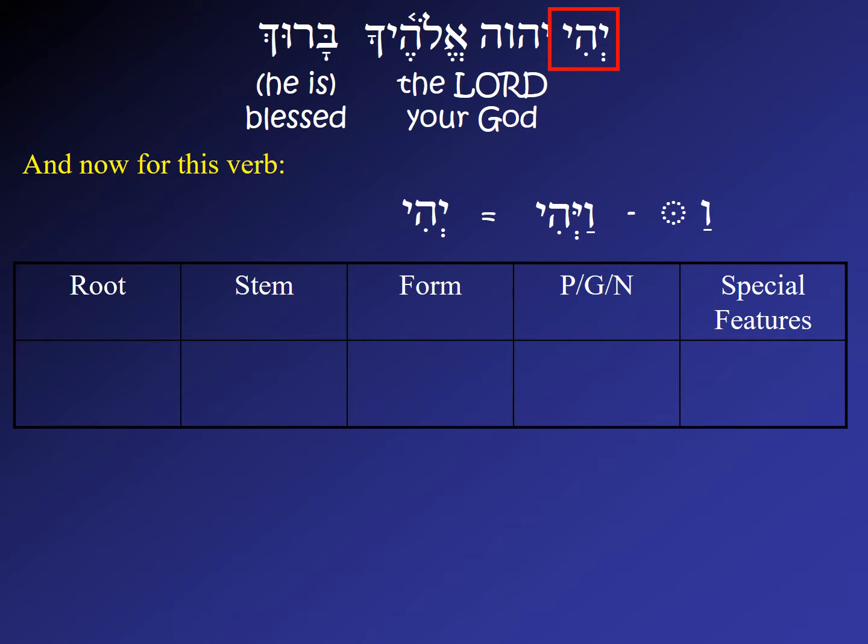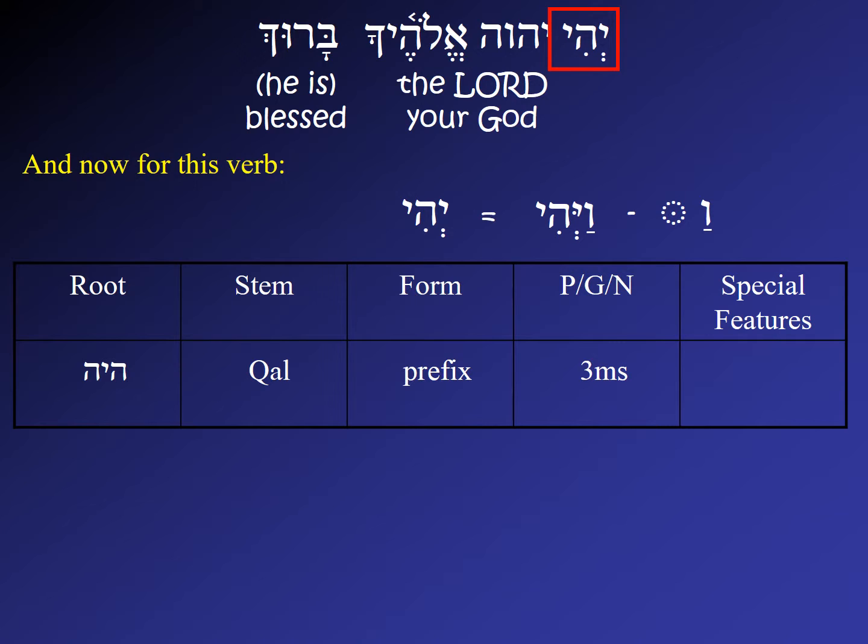So if we want to parse this, the root is haya, the stem is just Qal, just like Vayehi, the form is a prefix form, and it's third masculine singular. But normally the third masculine singular prefix of haya is yihyeh, like our third hey paradigm banah is yivneh.